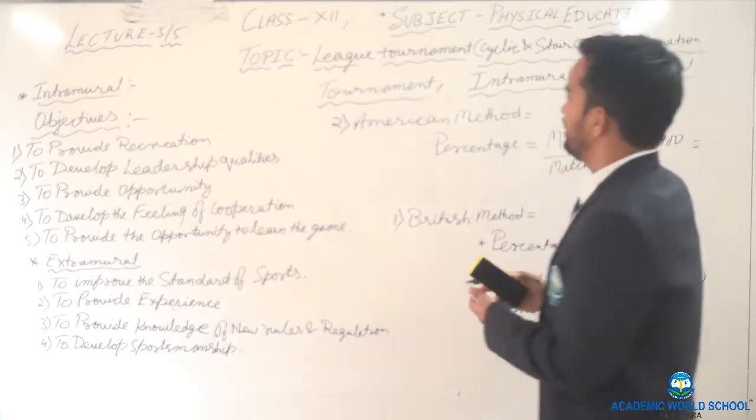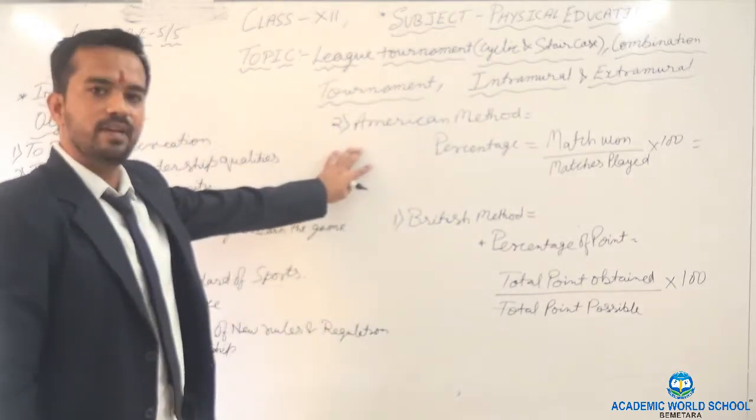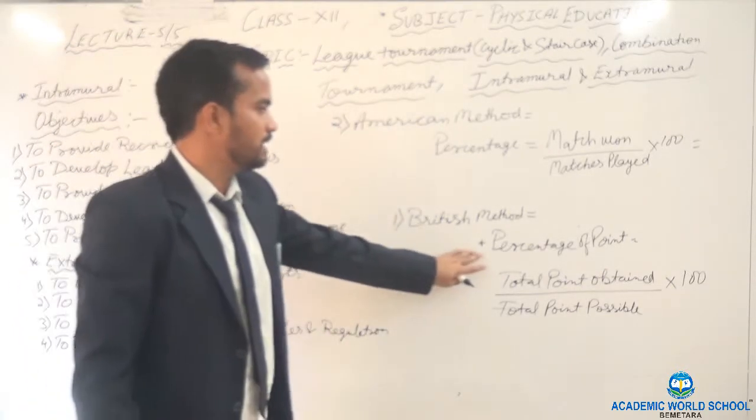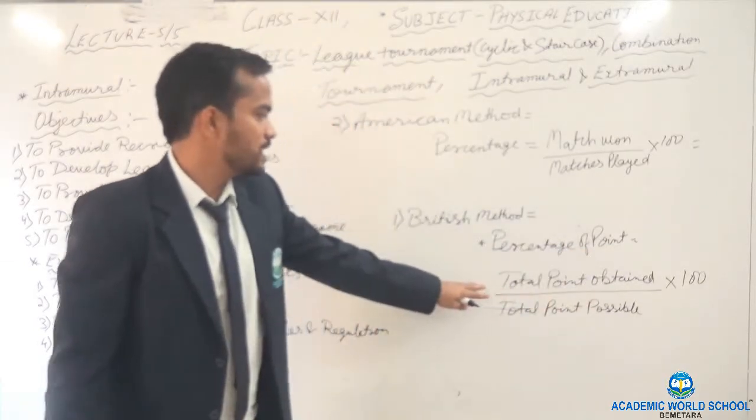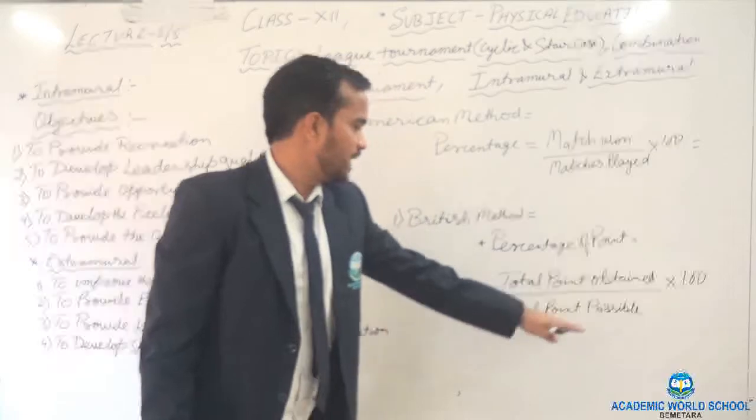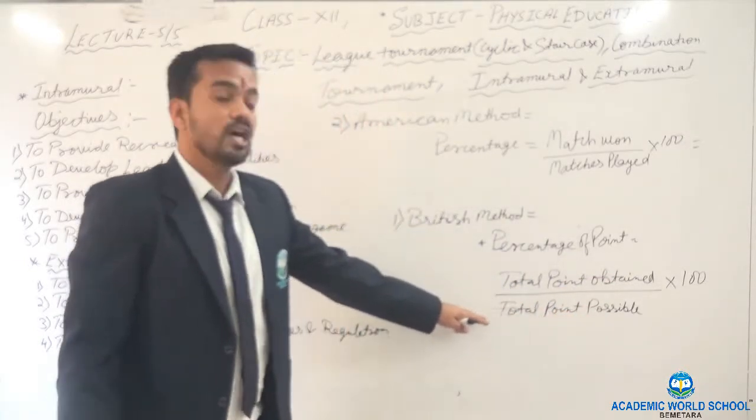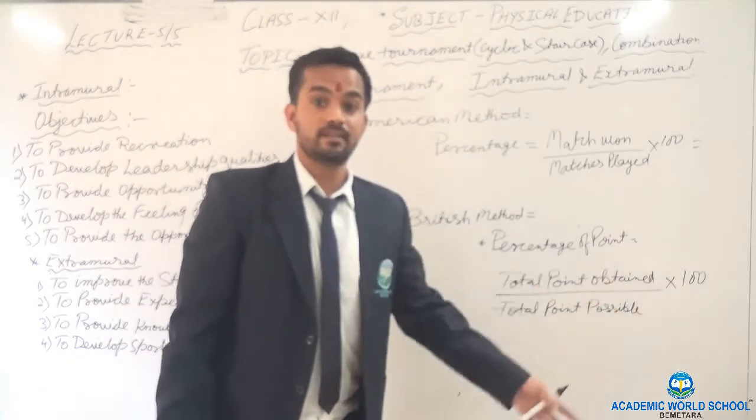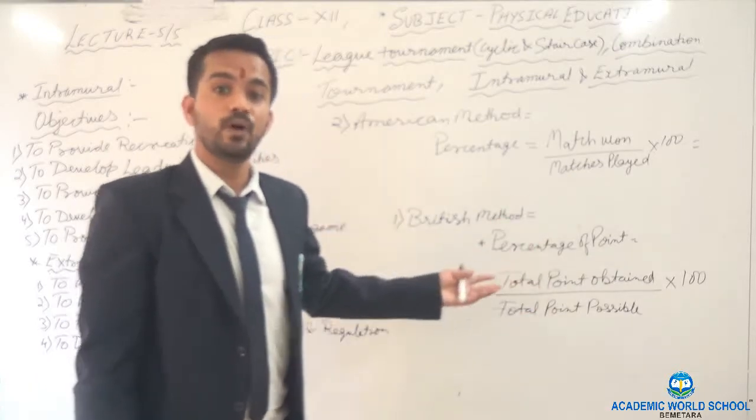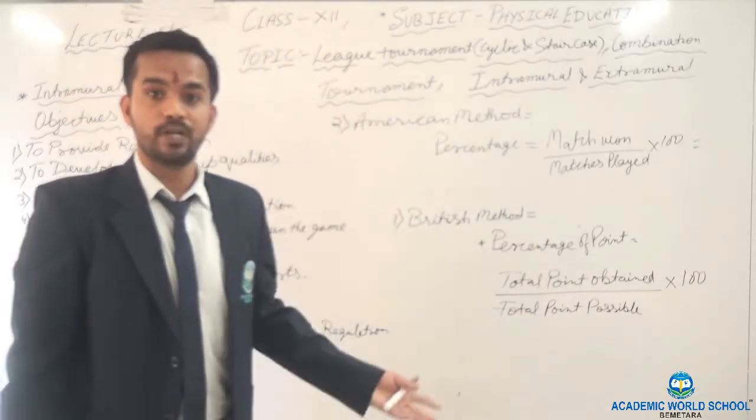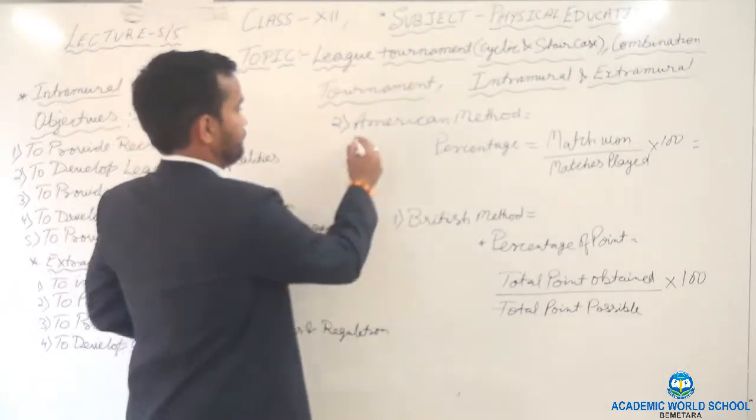Clear? After that we will come to the combination tournament. I hope everyone clear with this one. First one is British method. To find out British method, percentage of point, the formula is total point obtained multiplied by 100 divided by total points possible. Means how many points one team can get. For example, 10 matches. 10 matches means how many points? If the team won, 20 points. Clear? Then second one is American method.